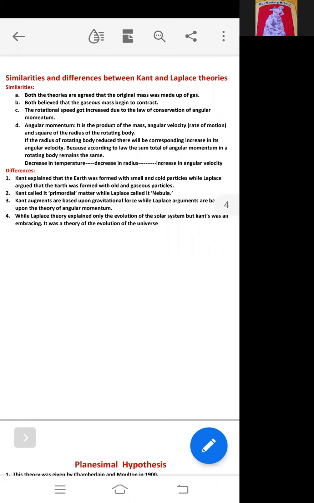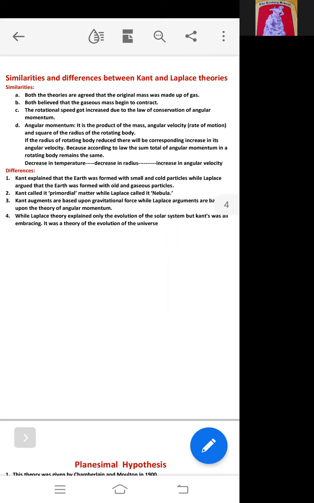Similarities: first, both theories agreed that the original mass was made up of gas. Kant assumed that this mass was cold, and Laplace assumed it hot. But both agreed that the original mass was made up of gas.